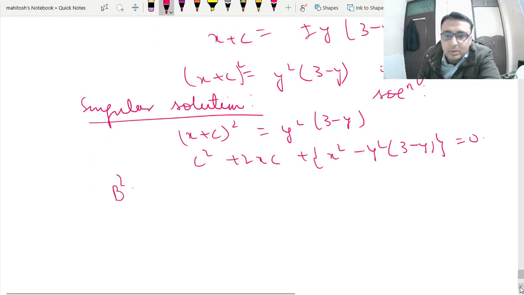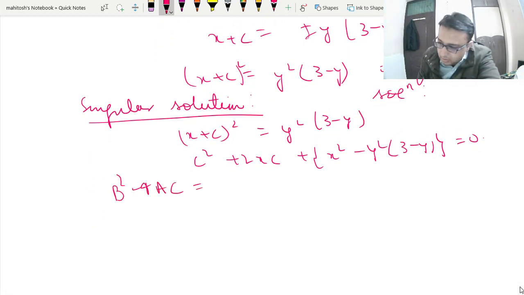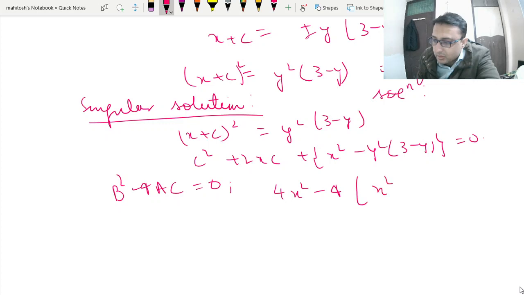So b square minus 4ac is equal to 0. That's the c discriminant. So we can take this as 4x square minus 4 into x square minus y square (3 minus y) is equal to 0. So if you solve this, this will give you y square (3 minus y) equal to 0.